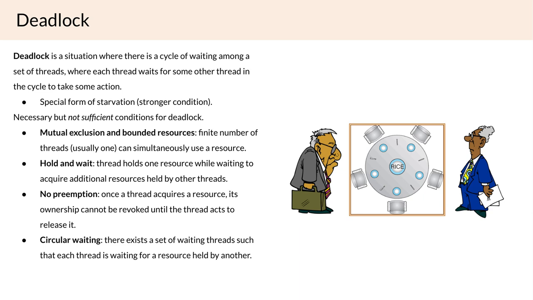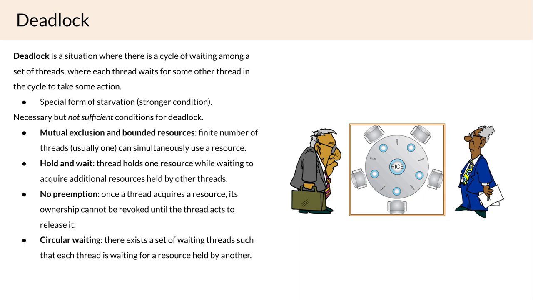We will also go over a case where these four conditions all are in place, but deadlock does not occur. And I can actually give an example with the philosopher's problem over here. Now, the reason that we had deadlock before is because we specified each philosopher tried to pick up their chopstick to their left first, and then the one to their right. And all five philosophers picked up the chopstick to their left simultaneously, or at least they all picked it up before they had the chance to try and pick up the chopstick to their right.